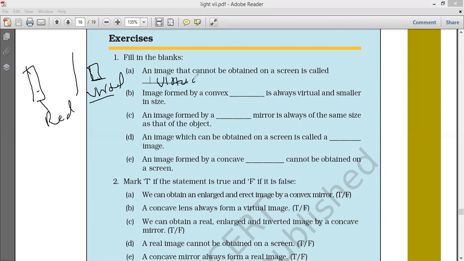The image formed by a convex mirror is always virtual and smaller. A convex lens is different: if the object comes closer, the image will be larger. The image formed by a plane mirror is always the same size as the object.